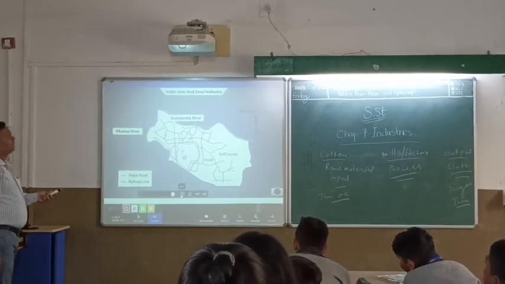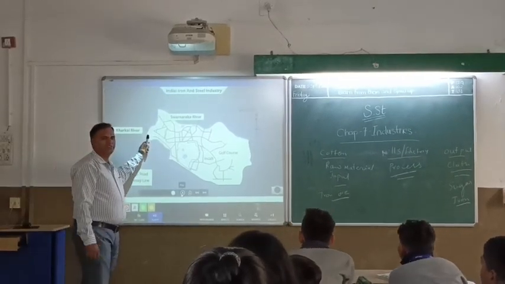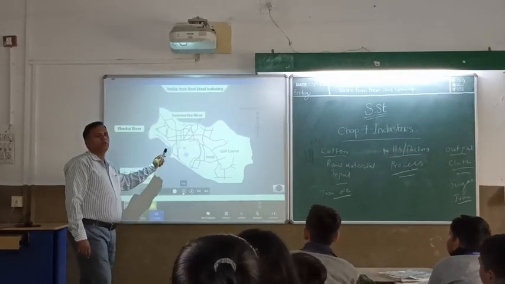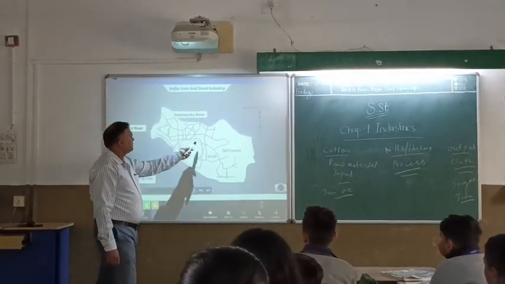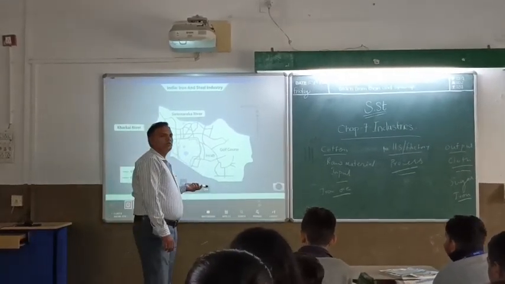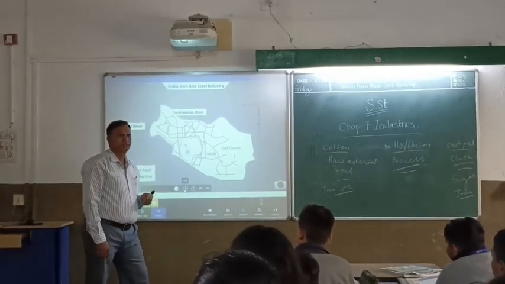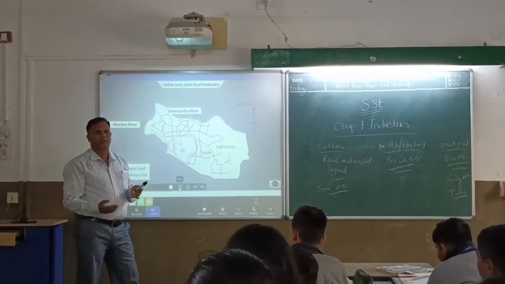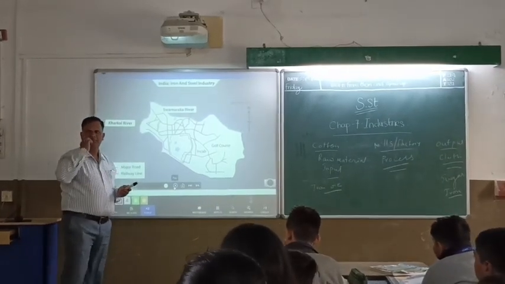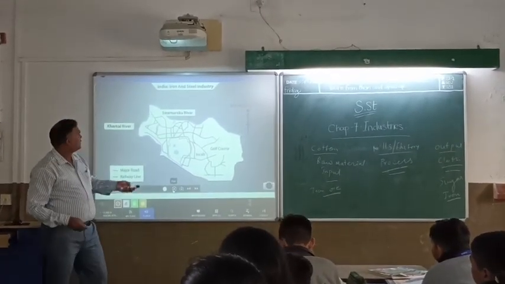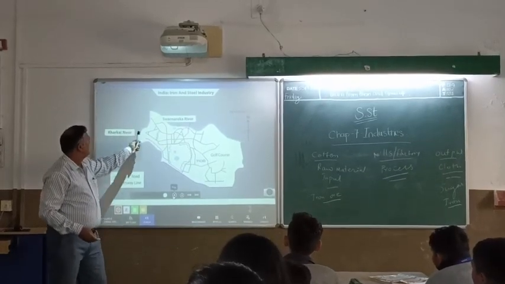So what was the name of this Jamshedpur previously? Sakchi. So what is the benefit here? You see here this industry was established here. Why? Why were these industries established in Jamshedpur only? Why not in other states? What are the different reasons? Can anyone say? Yes. Because of the easy availability of water. Which river?